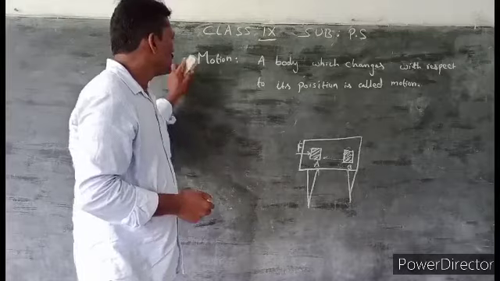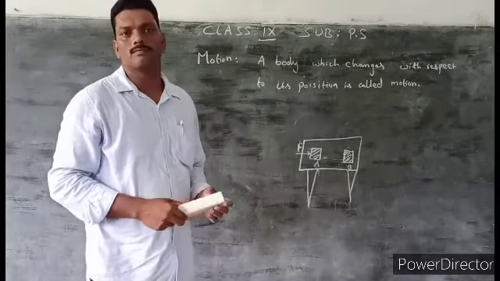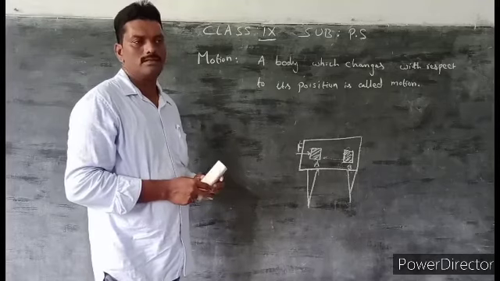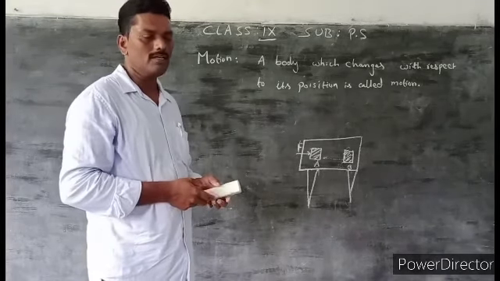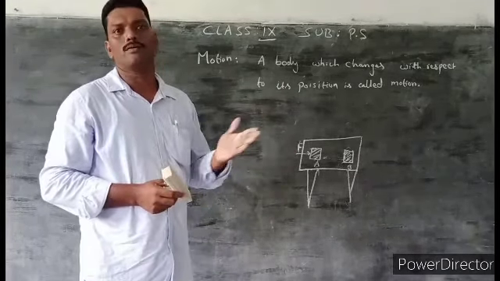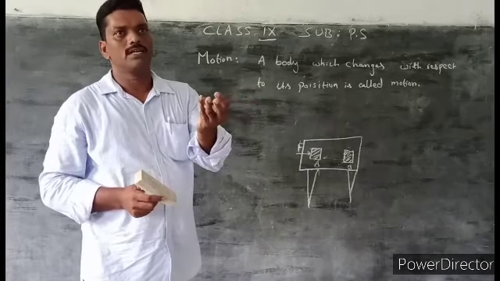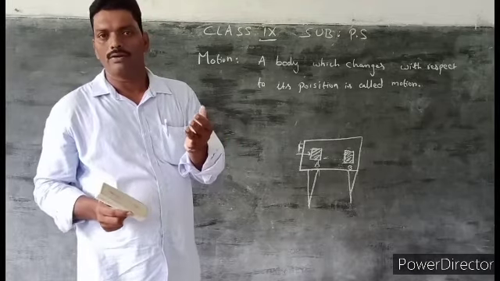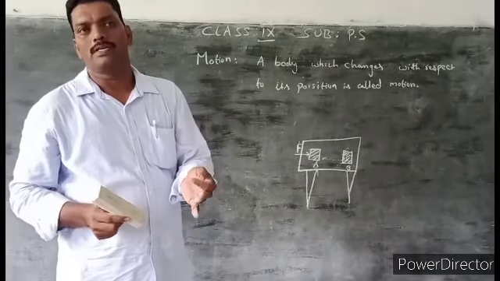Here, different types of motions are there: uniform motion and non-uniform motion. Before you learn uniform motion, you learn some physical quantities such as distance, displacement, velocity, and speed.